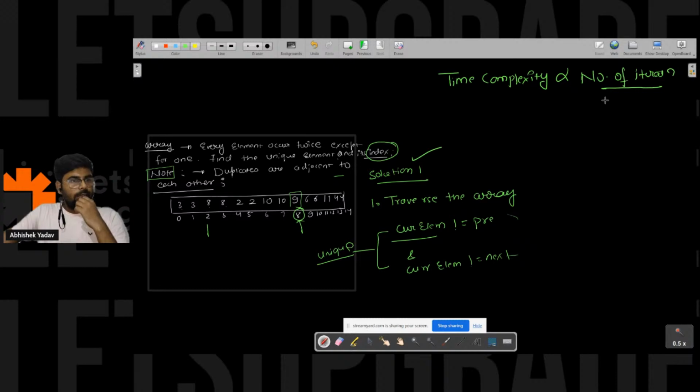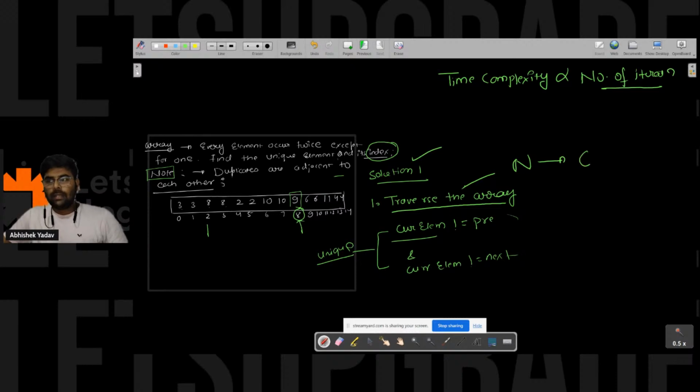Correct. Since you are traversing the array one time, you will do n number of iterations. So the time complexity is Big O of n here.